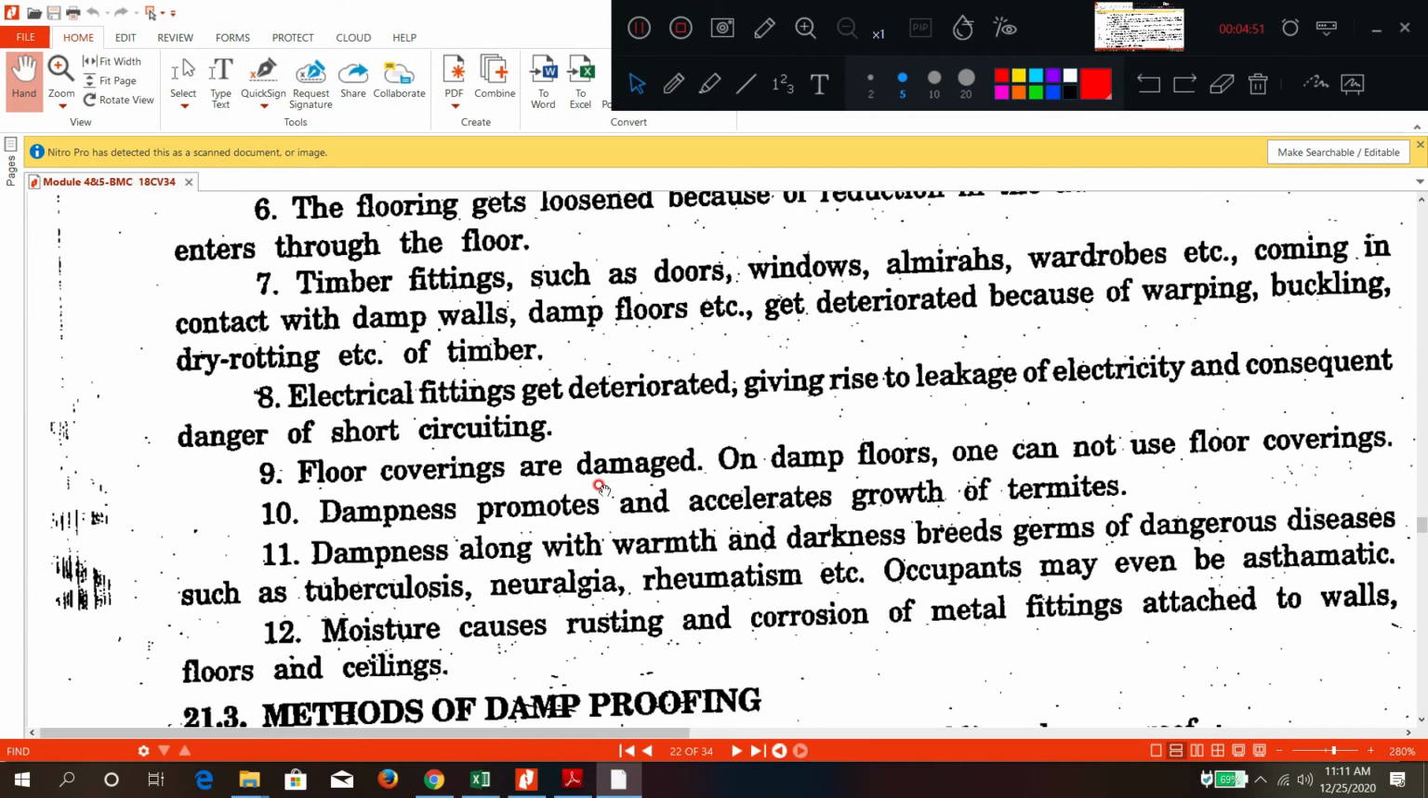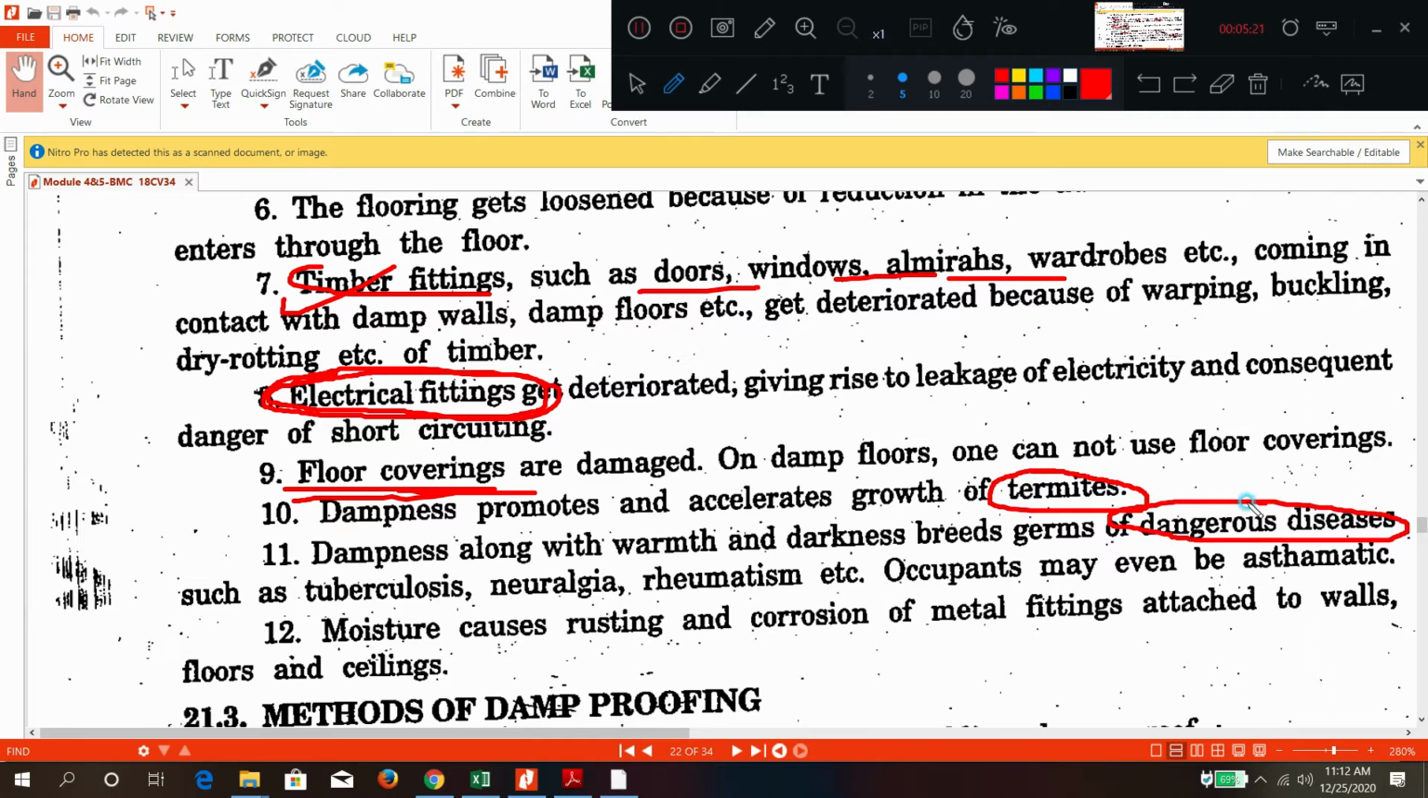If any furniture made of timber is there, door, window, everything will get damaged. Due to moisture, timber materials will get damaged. There may be a chance of short circuit in electrical fittings. Floor coverings such as tiles will get damaged. Termites will come. Termites are insects. Dangerous diseases may come from the insects, such as tuberculosis, neuralgia, and asthmatic problems will start appearing.